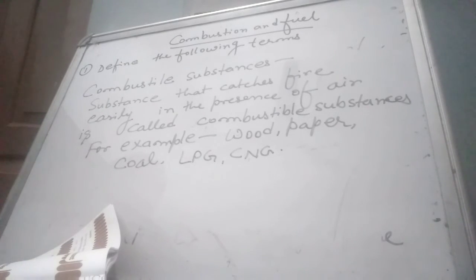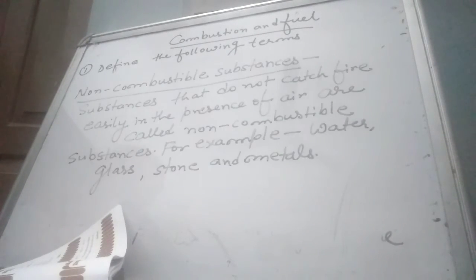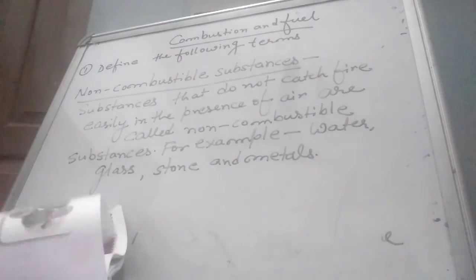Examples of combustible substances are wood, paper, coal, LPG, CNG, methane, petroleum, coke, etc. Now, the non-combustible substances. Substances that do not catch fire easily in the presence of air are called non-combustible substances. For example, water, glass, stone and metals.